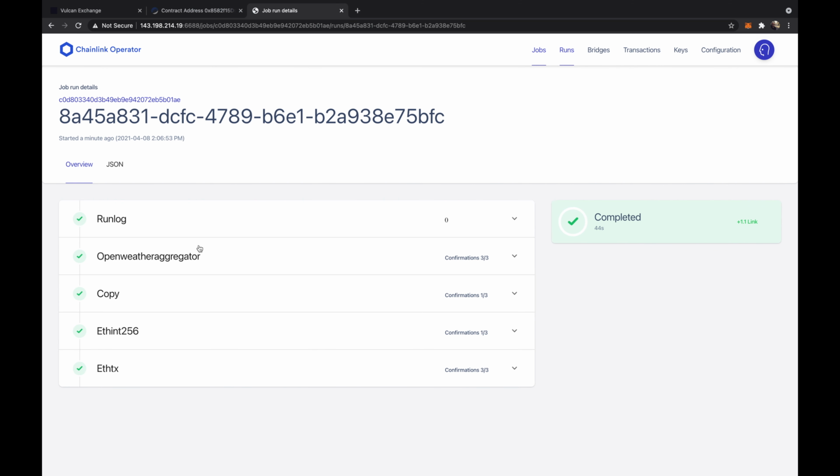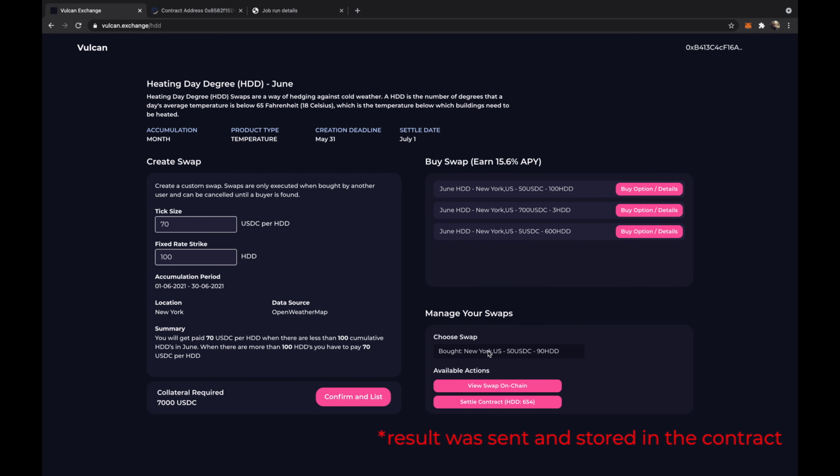So looking at our own node, we can see that the request came in to our node, and we can see that it was successfully called and the result was sent back to the front end. So if we return to the front end, we can see that the HDDs of this month was 654. So this will be the number that is used for settling. And now we can settle the contract.